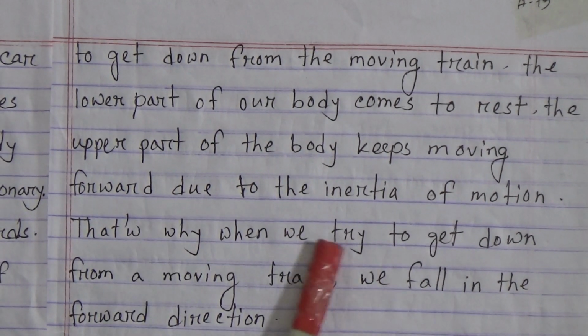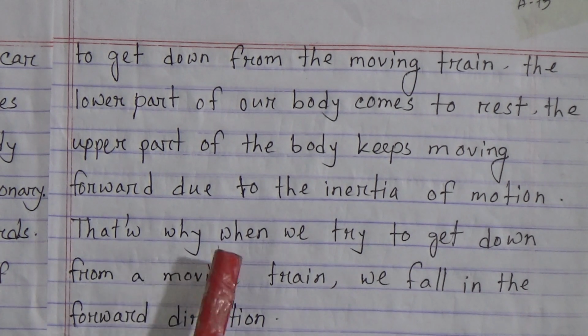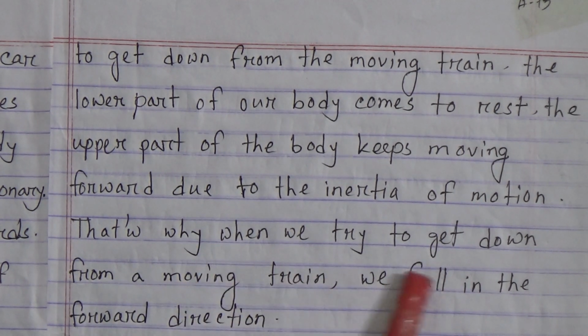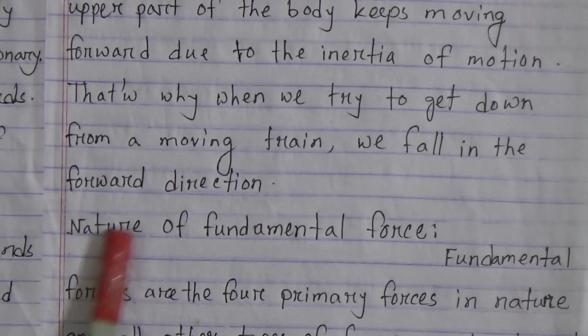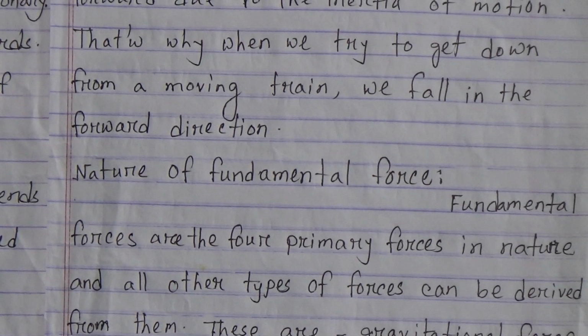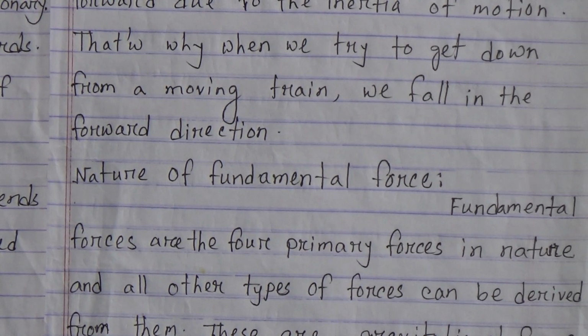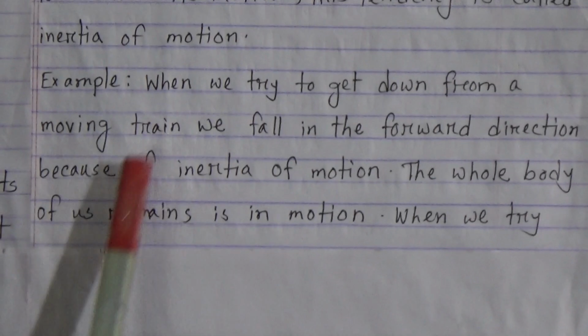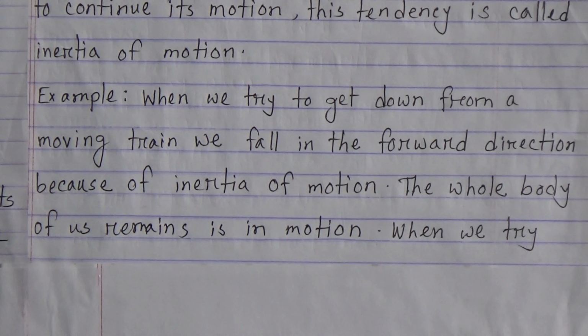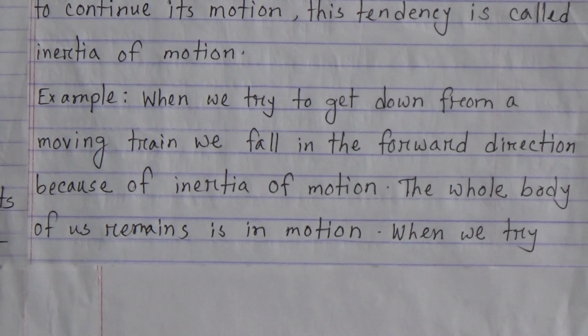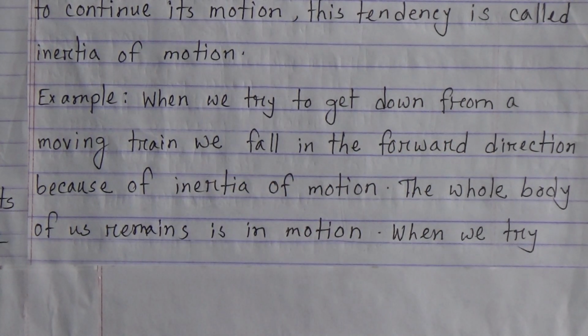The upper part of the body keeps moving forward due to the inertia of motion. That's why we fall in the forward direction. My dear students, in the exam, a question may arise: why do we fall in the forward direction when we try to get down from a moving train or car? Okay, this is the answer.